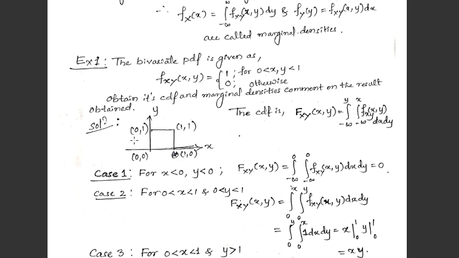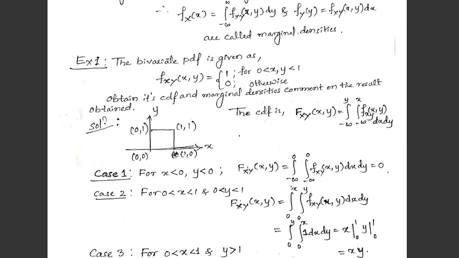To find the CDF, what we need to do? CDF has to be defined for the entire range wherein x and y run from minus infinity to plus infinity, not for a specific range. So in order to do that, first case, let's consider x as less than 0 and y as less than 0, means x on the left of 0 and y below 0. Then this is the situation.